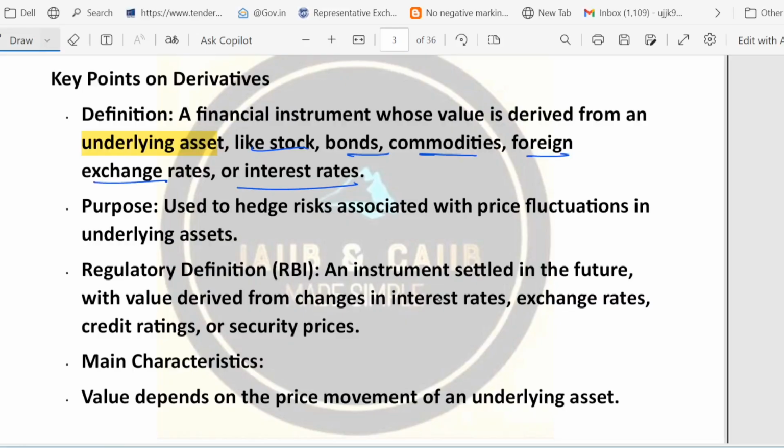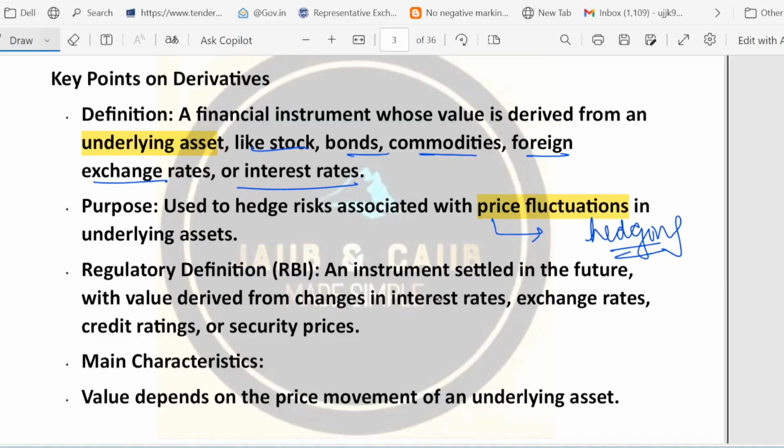People use derivative mainly to protect themselves from price swing or price fluctuation. That is called hedging. So first point, derivative is something whose value is derived from the underlying asset like a stock, bond, etc. And the purpose of derivative is to protect themselves from the price fluctuation.